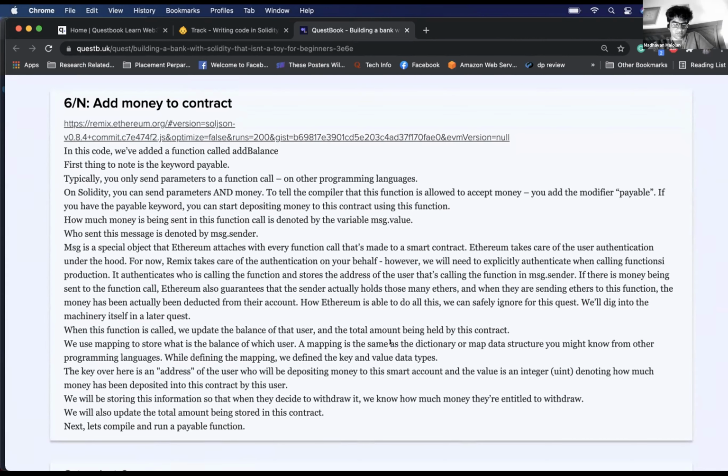Correct. When this function is called, we update the balance of that user and the total amount being held by this contract. We use mapping to store what is the balance of which user. A mapping is the same as a dictionary or map data structure, which you know from other programming languages. While defining the mapping, we define the key and value data types. The key over here is the address of the user who will be depositing money to the smart contract, and the value is an integer denoting how much money has been deposited into this contract.